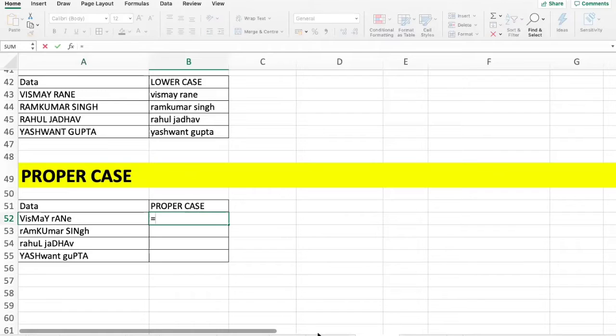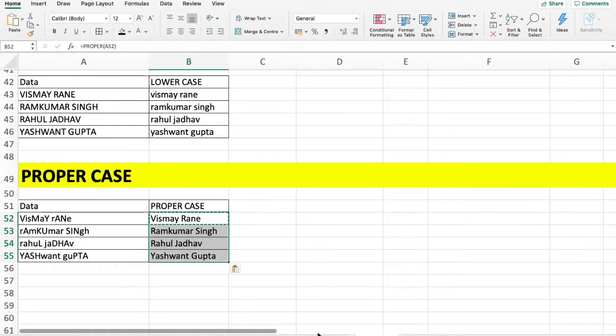So simply say equal to PROPER, open bracket, select the cell, close bracket, copy it and paste it. Ta-da! Any questions? No. Thank you, guys.